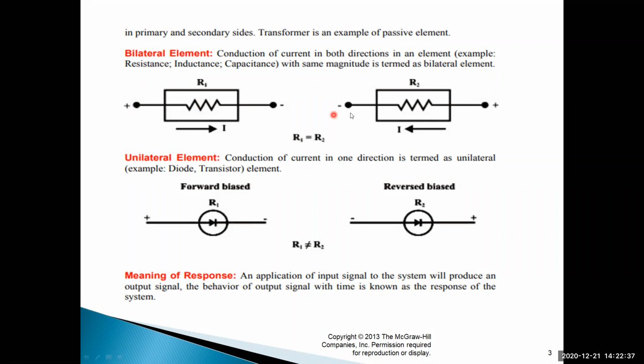Plus minus and minus plus: even if you change the connections between the two points of the supply, the current magnitude is constant. It allows the current in both directions. Bilateral element means it allows the current in this direction and in the other direction. It's clear. Two directions, positive to negative, negative to positive, it allows the same magnitude of current. That is called a bilateral element.